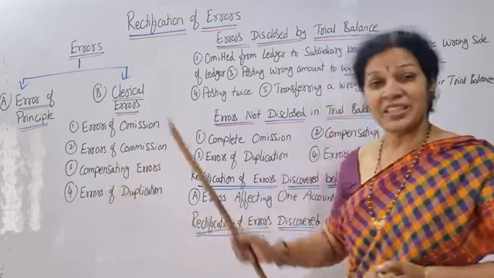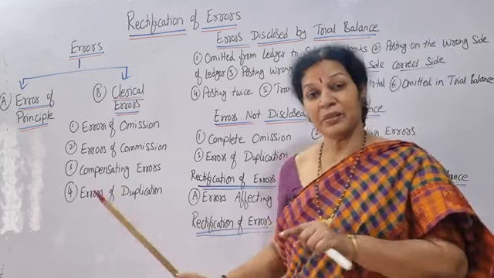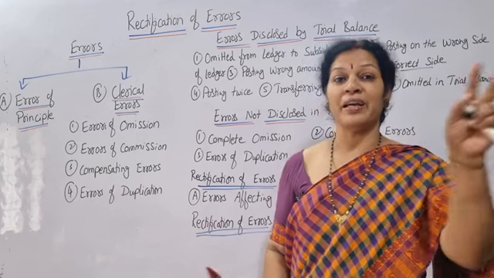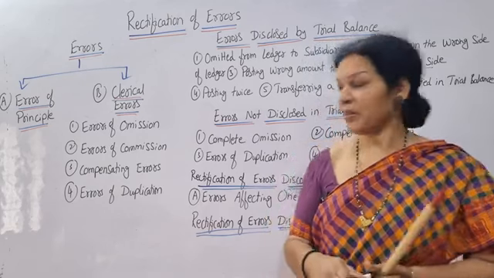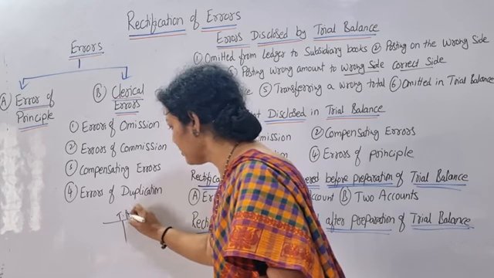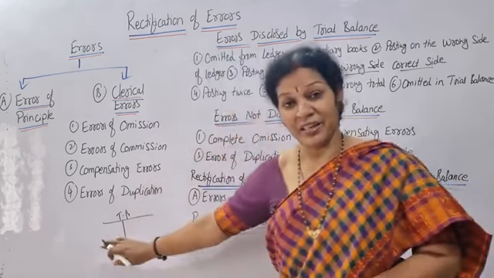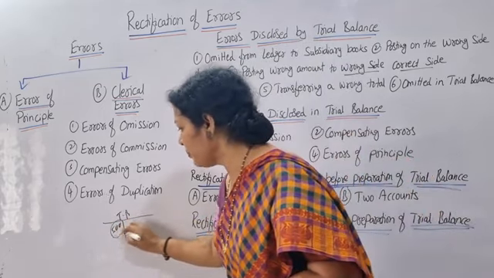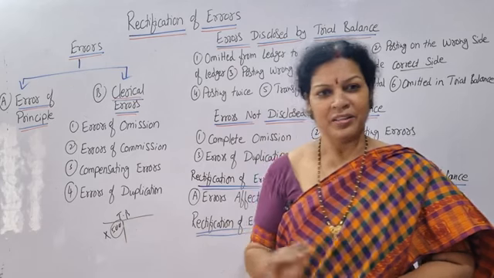Third one is compensating errors. Compensating error means one mistake we have done is covered by another mistake. For example, on the trial balance, on the debit side we forgot to write 500 rupees. This is one mistake.